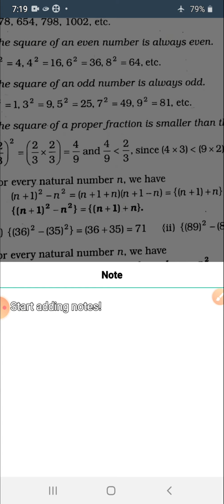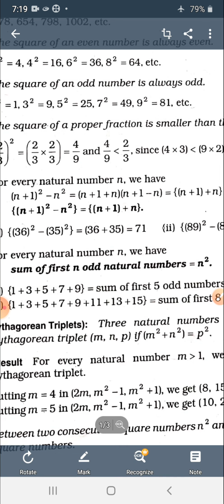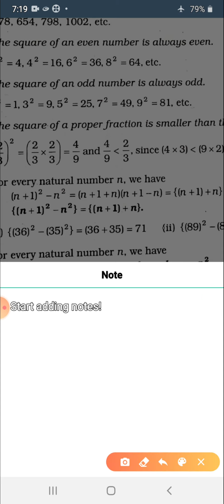Let's see. Let's take the first 5 odd natural numbers, that is 1, 3, 5, 7 and 9. Now the sum of all these is what? 1 plus 3 plus 5 plus 7 plus 9. 1 and 3 is 4, 4 and 5 is 9, 9 and 7 is 16, 16 and 9 is 25.